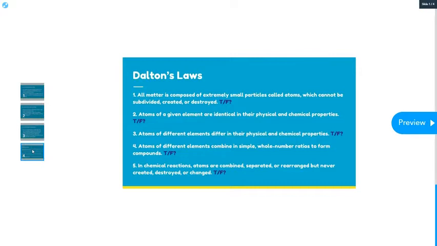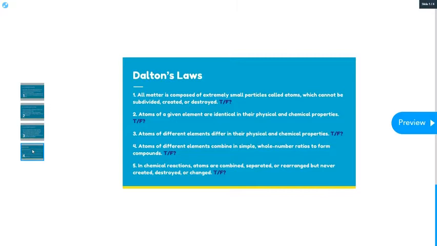Number 4, atoms of different elements combine in simple whole number ratios to form compounds. That one would also be true today, because we know that when you combine together, for example, water, we don't say HO1/2, we say H2O. So we can't have half of an atom. So therefore, we do combine in simple whole number ratios when we form compounds. We're not going to have half of an oxygen combining with a hydrogen.